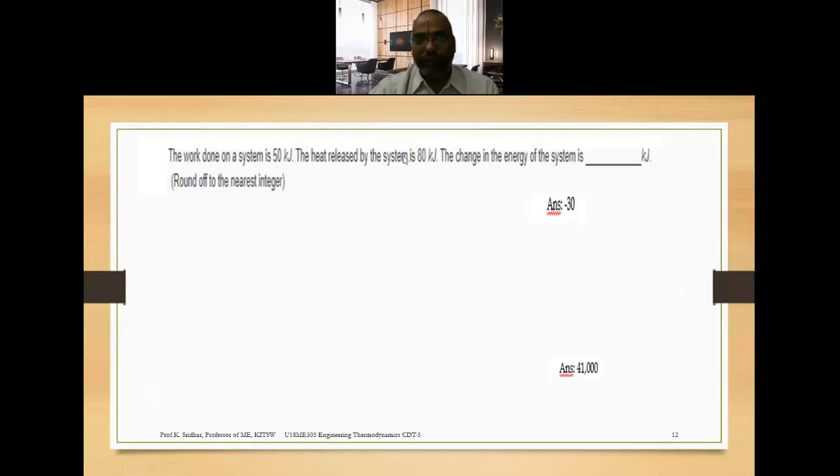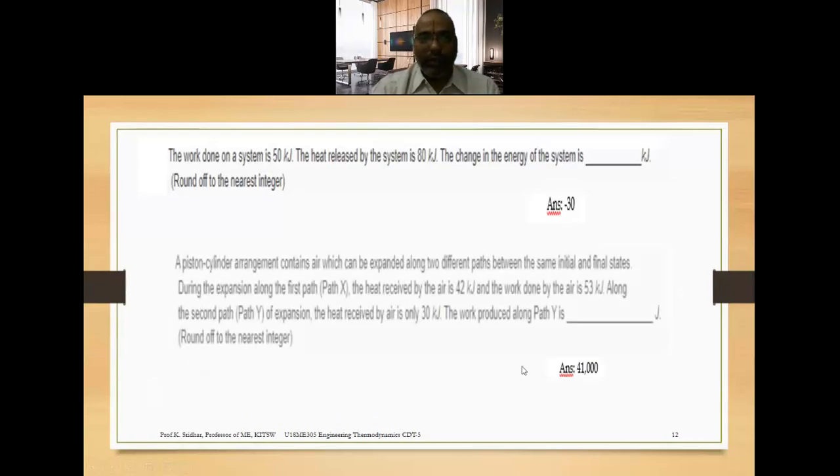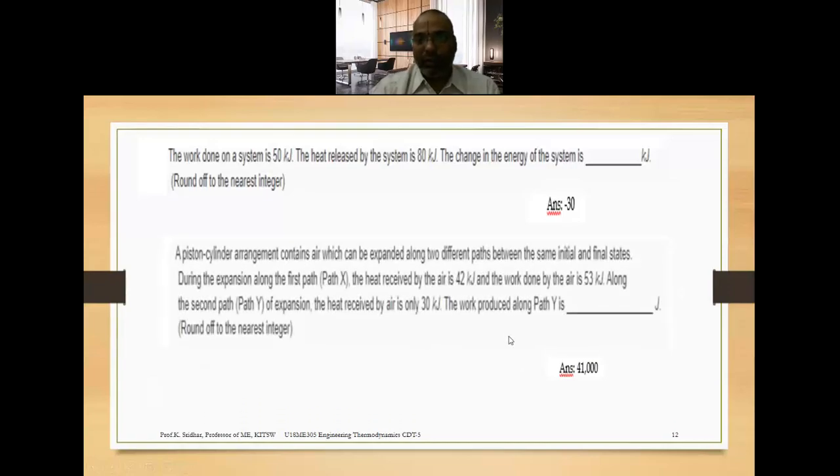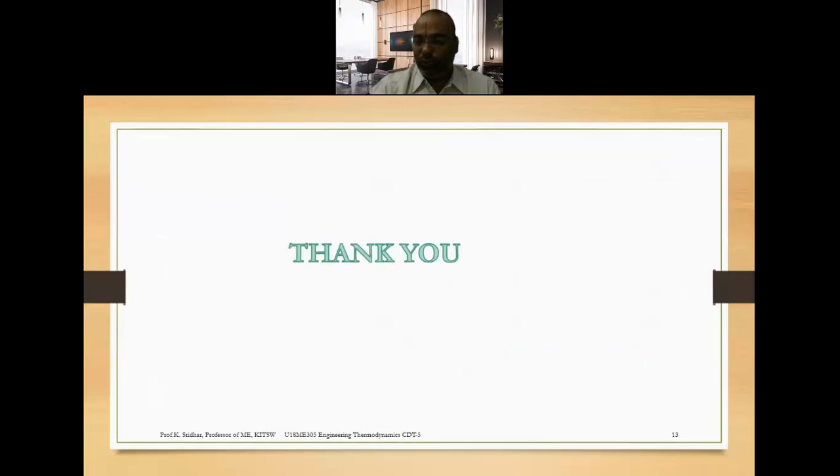It is minus 80. Work done on a system, that is the place where work done is negative, so it is minus 80 plus 50, which is equivalent to minus 30. Similarly, the next question is asking what is the work produced along the path Y. Just read the problem very carefully and answer on your own. You should get the answer equivalent to 41,000 kilojoules.